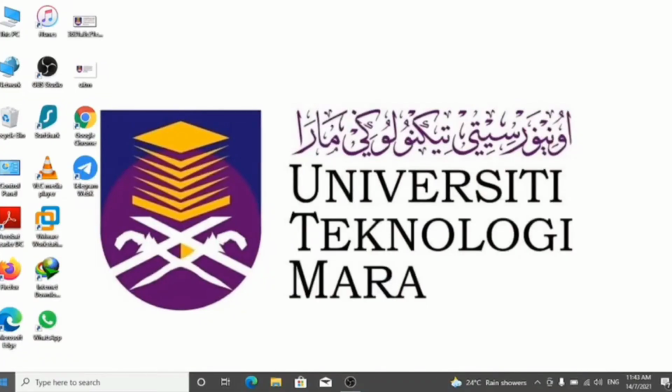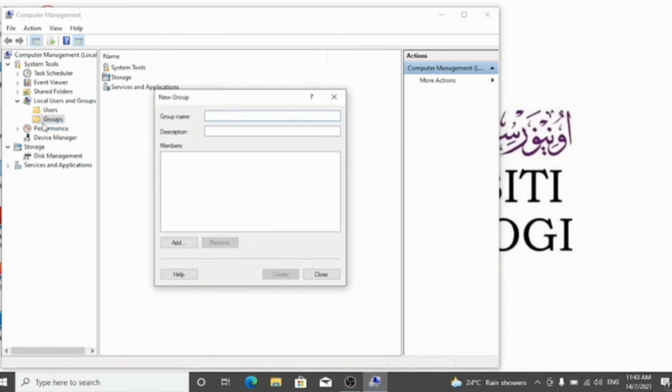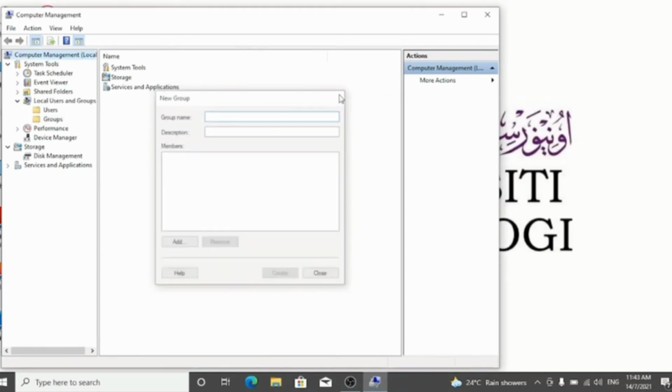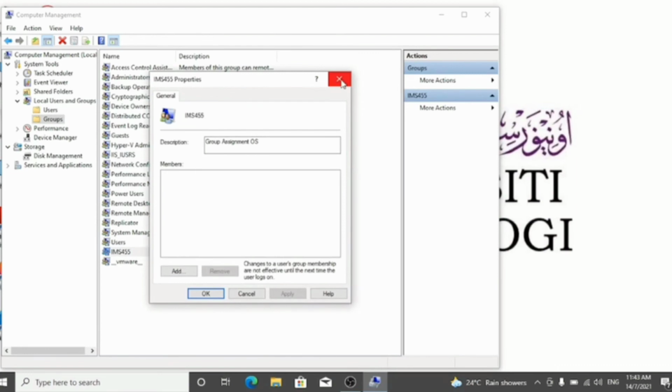So this is how to create a group account. Just click on the Windows icon and then Computer Management, and then click on Local Users and Groups. Click on Groups and press New Group, and then type in your group name, and then type in your group description. After that, just click on Create. Then click on Groups again to see your group. After that, click on it to check.